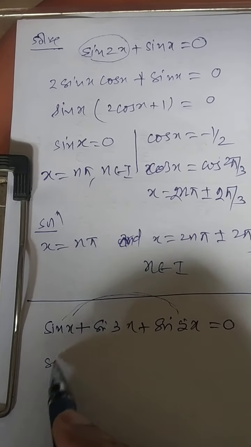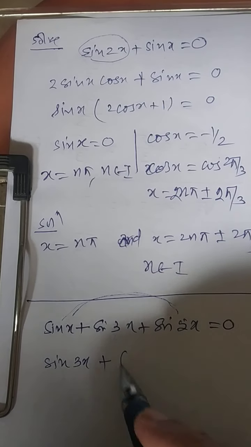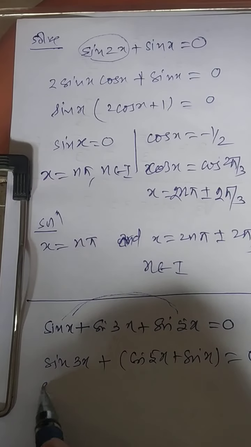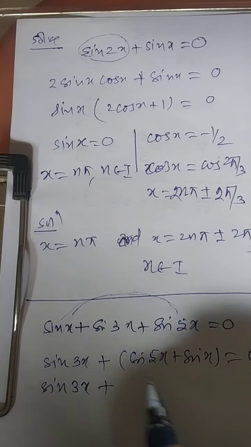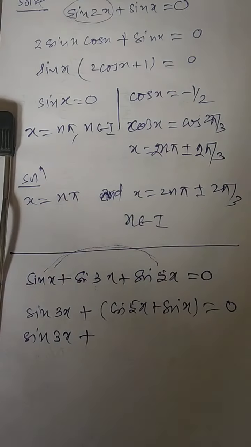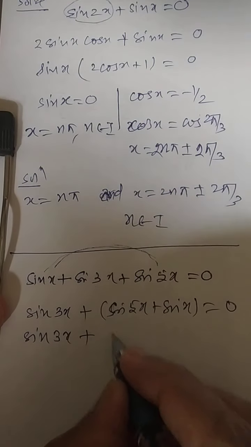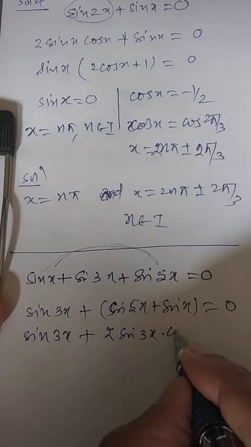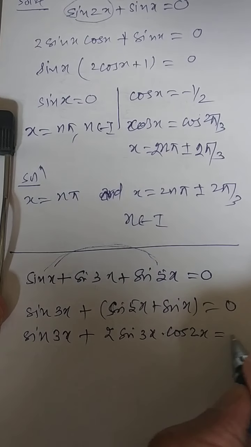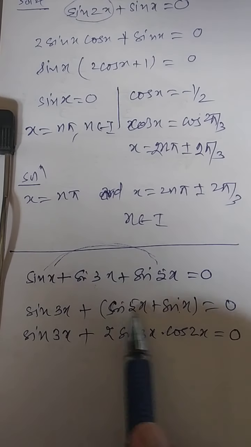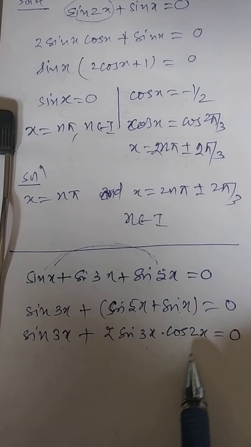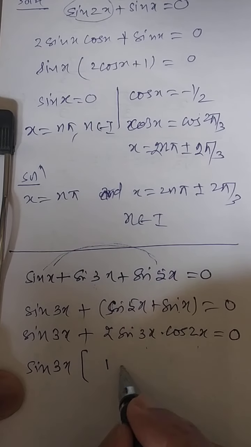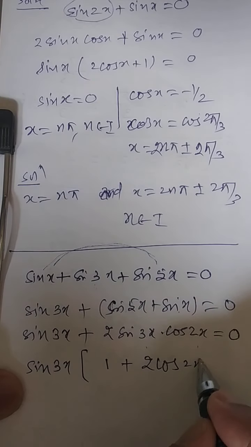Our task is to get a factorization. Sin 3x, and over here I am writing sin 5x plus sin x will be equal to 0. Now, sin of 3x will be as it is. You know what sin C plus sin D is. This sum will give you 2 sin 3x into cos of 2x. Do you agree with this? Check. This addition is 6 by 2. This subtraction is 4 by 2. So now you can take out sin 3x common. You will be getting 1 plus 2 cos 2x will be equal to 0.